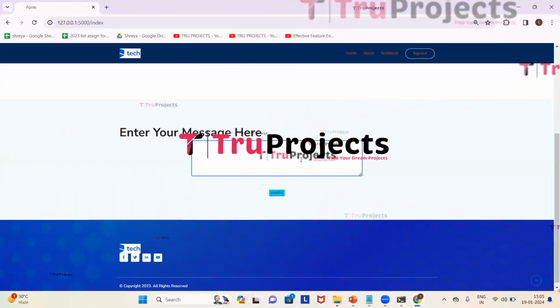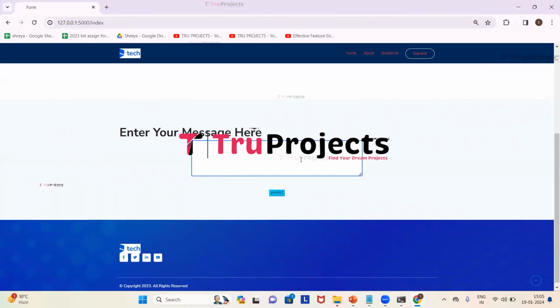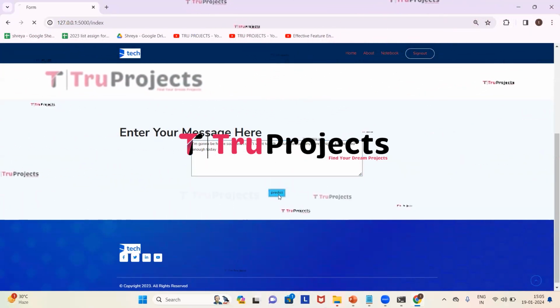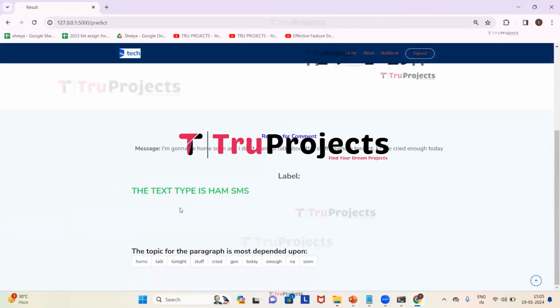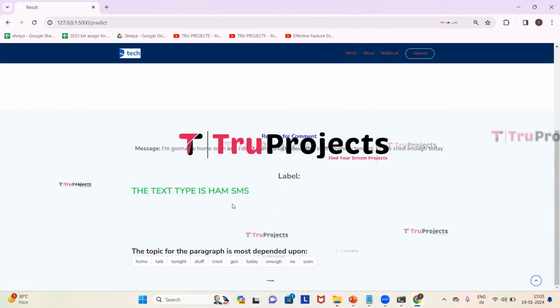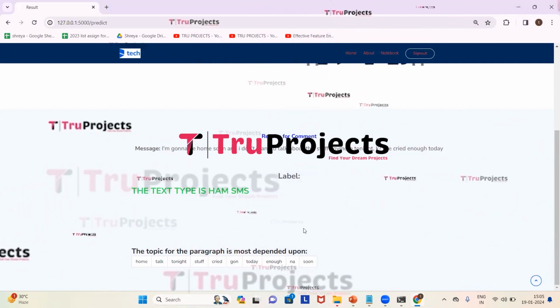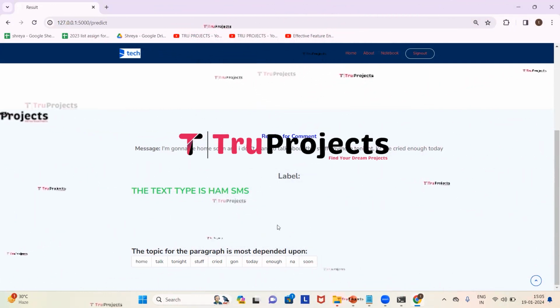Here we can see a text box wherein we need to give the input message. Based on the given input message, we will get the prediction that the message belongs to spam or not spam. So here I'm entering the message. Now click on predict. Here we got the prediction as the text type is ham SMS, which means that it is not spam SMS. This particular message has been classified as not spam, and the topic for the paragraph is most dependent upon these words.